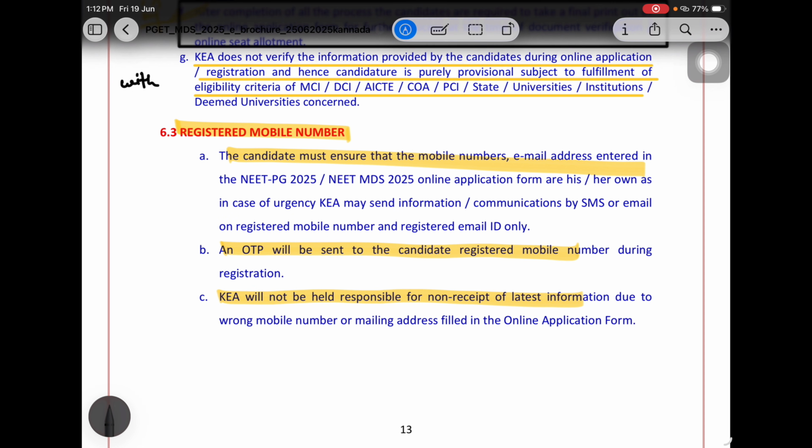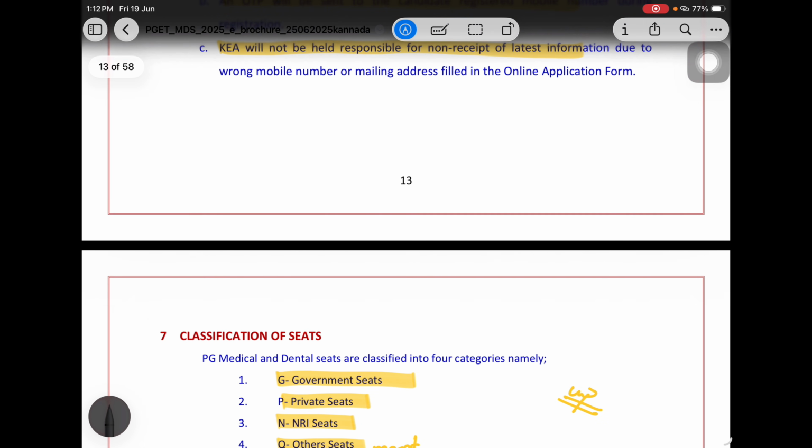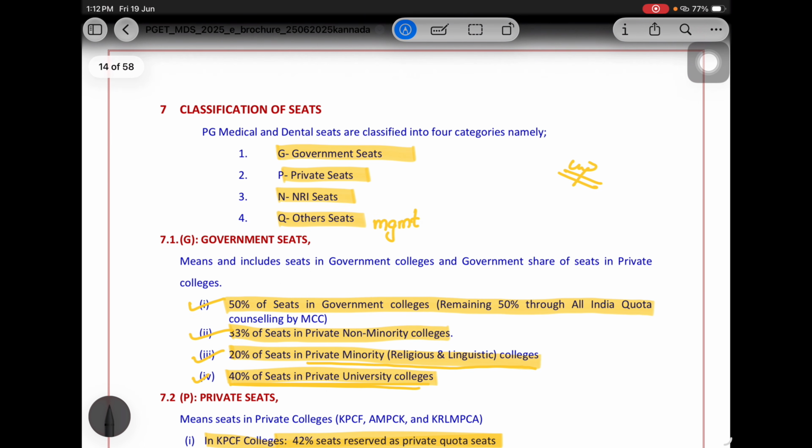The registered mobile number and email ID that you provide to KEA, they will send OTPs there, so you have to give the latest ones, which are working. Now coming to the eligibility clause, which is very important. You all get confused in this eligibility clause only.